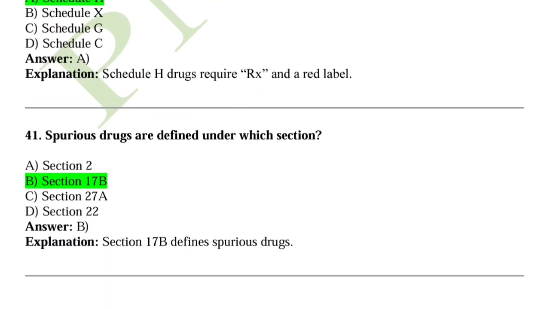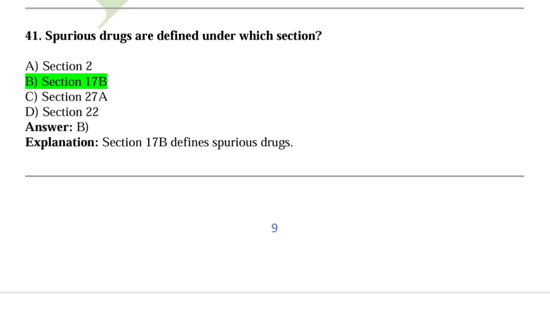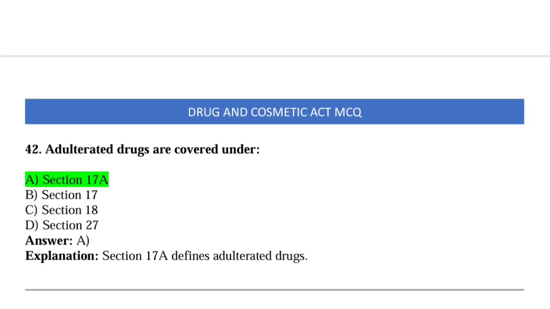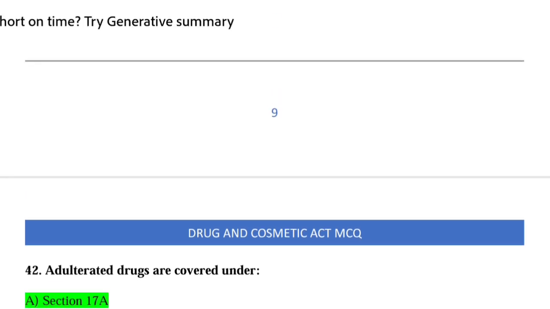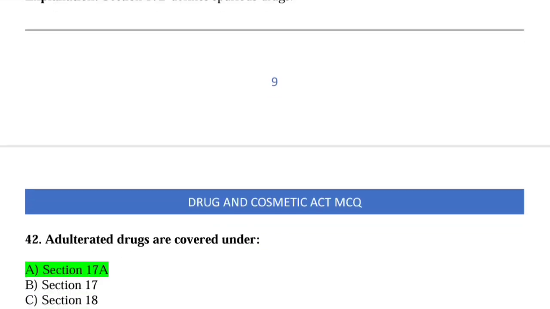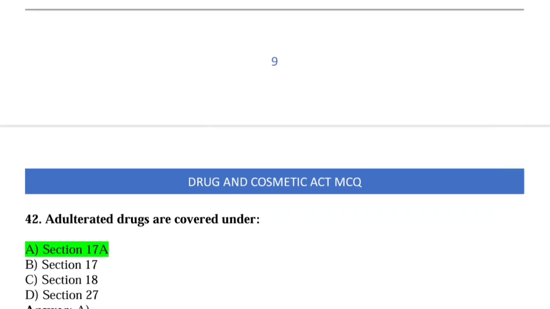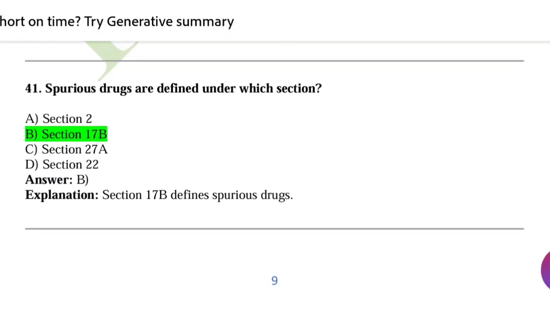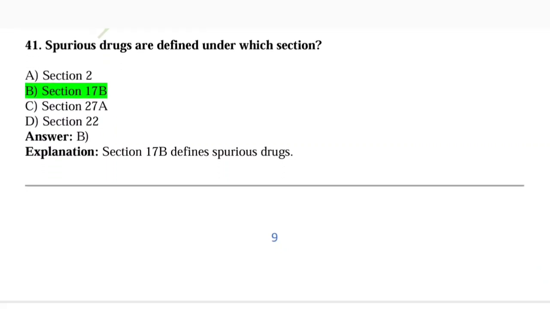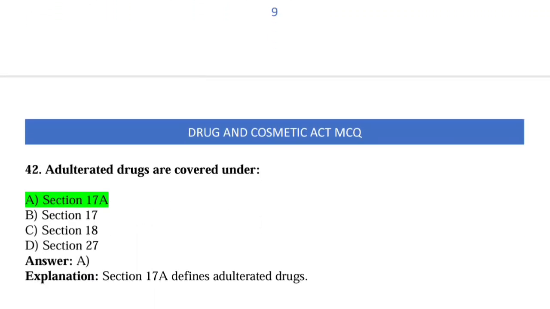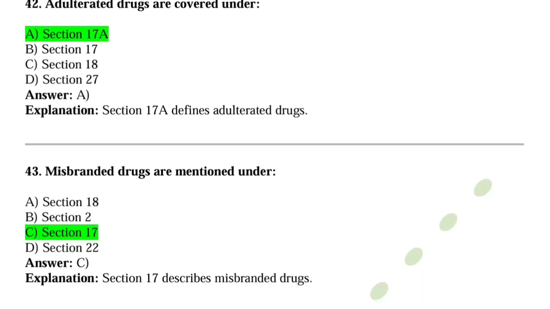Question number 41, spurious drugs are defined under the section. So spurious drugs come under section 17B. Okay. Question number 42, adulterated drugs are covered under. So adulterated drugs are covered under section 17A. Okay. That is, adulterated drug section 17A, and spurious drug under section 17B. So remember this.